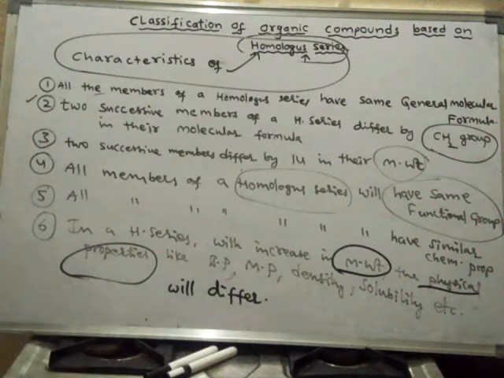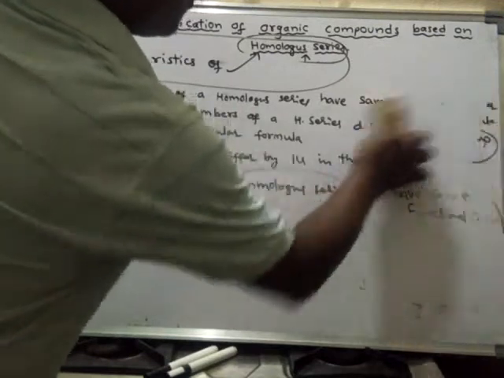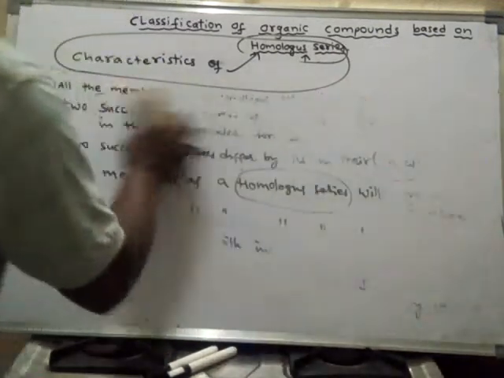Now the last characteristic we will see. The last characteristic of homologous series, the seventh characteristic.